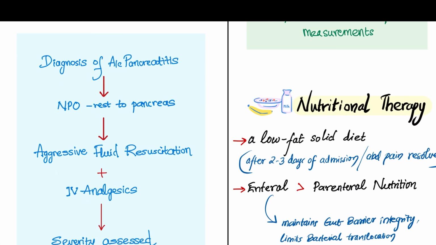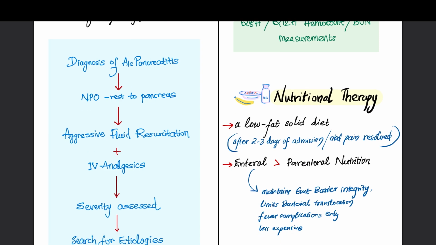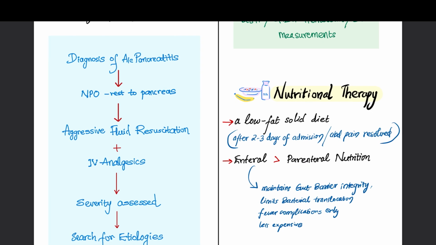Okay, so this is a small flow chart depicting the algorithm of treatment. Initially, the diagnosis of acute pancreatitis. Once it is diagnosed, we have to give rest to the pancreas, which is NPO, nil per oral.